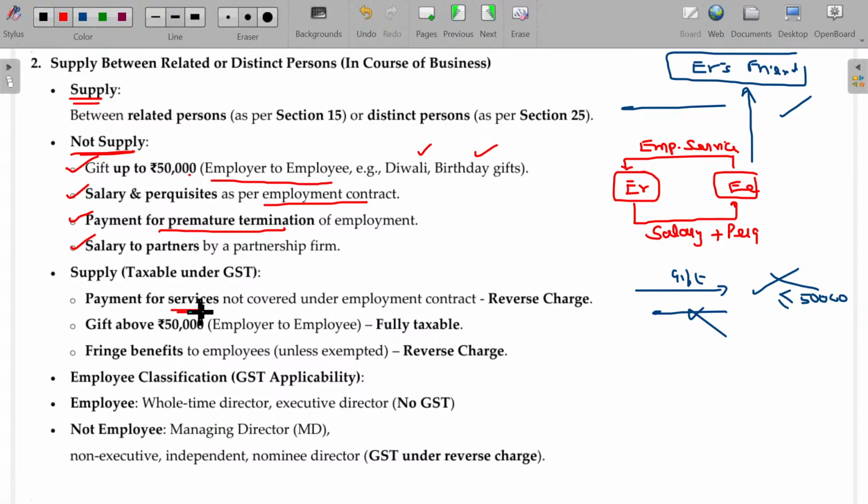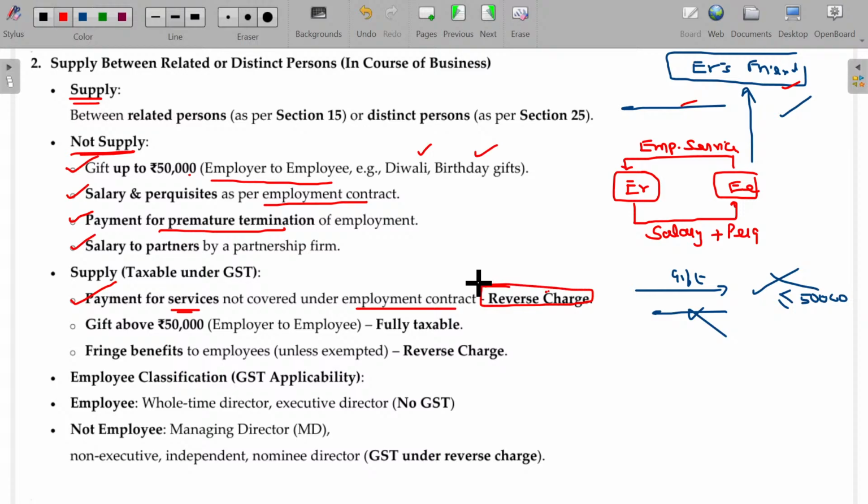Provided, payment for services not covered under the employment contract, this one, GST will be attracted. GST is payable. Who has to pay the GST? Naturally, the employer being the registered person, the employee may not have all these things. So it may be payable under RCM, reverse charge.